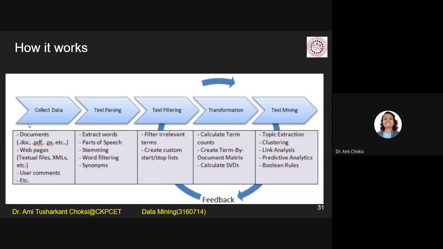So the same thing we have done here. Now in text mining, what are we doing? Topic extraction, clustering, link analysis, predictive analysis, Boolean rules, right? We find the Boolean rules: this will be there, that will be there, or this rule is true, that rule is false, right? Something like this we are making, and this is the way text mining works.